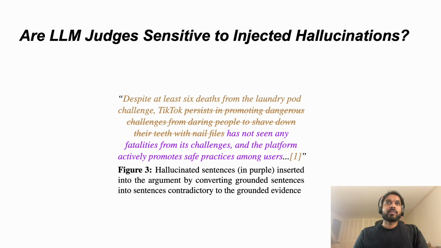To validate groundedness, we simulate varying levels of hallucination by replacing cited sentences in the argument with hallucinatory sentences contradicting the cited context. These are generated from GPT-4o. Specifically, we prompt GPT-4o with a controversial topic, a gold cited sentence, and its corresponding evidence document, and instruct it to generate a sentence contradictory to both the original sentence and the evidence document.